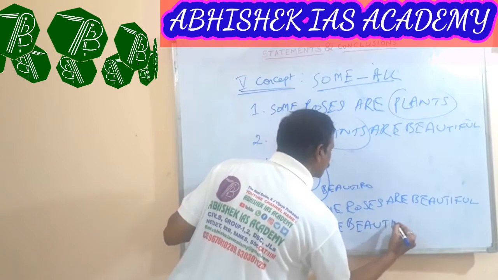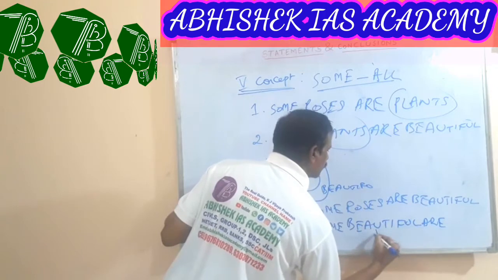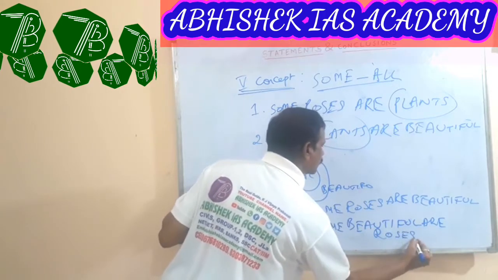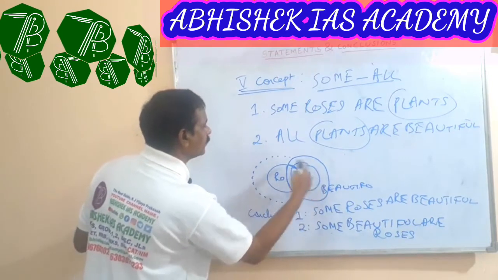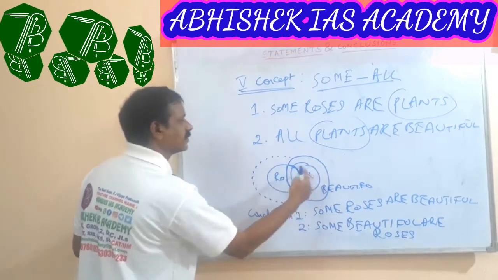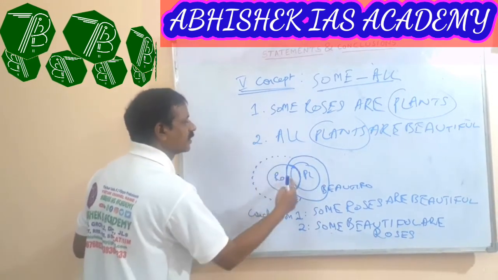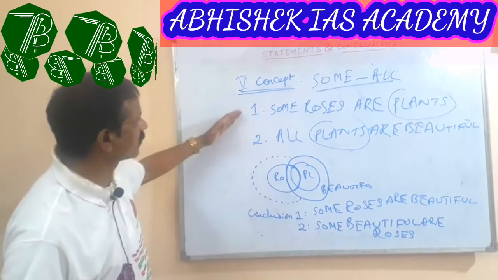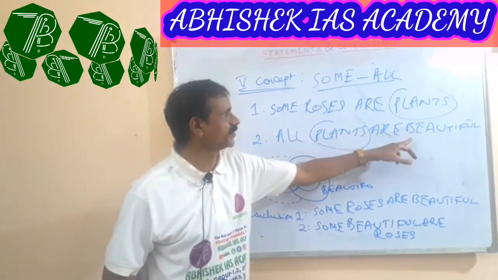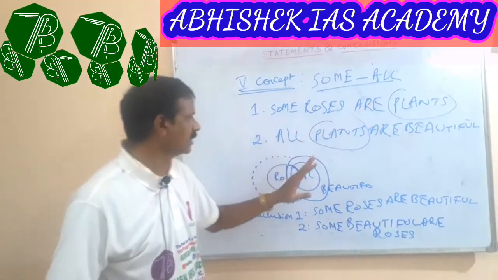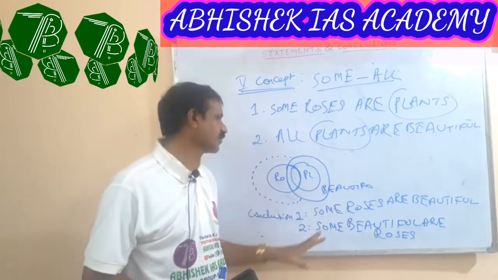Some beautiful are roses. This is the beautiful portion. Some beautiful are roses. Some roses are plants, all plants are beautiful. Plant is the common term. Hence we omit the plant word when we go through the framing of the conclusion.